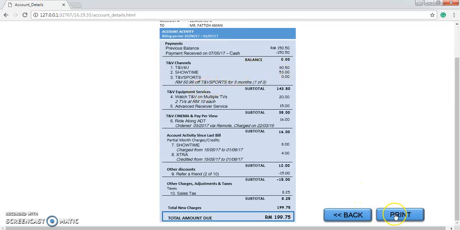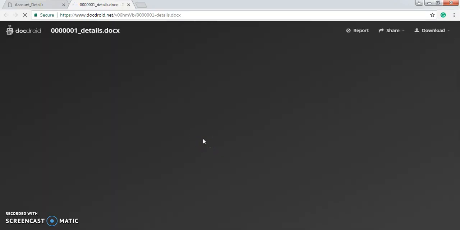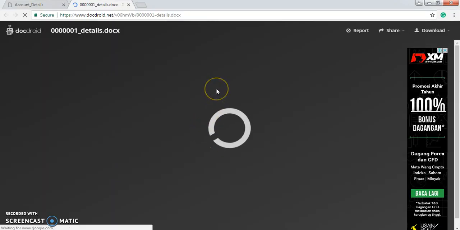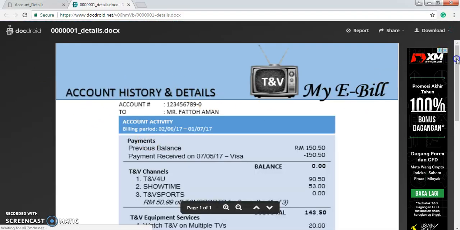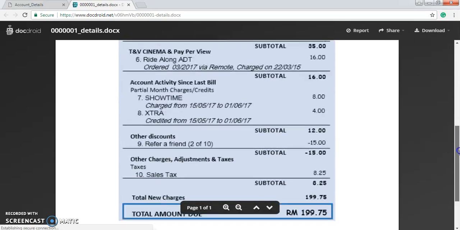So now I can also print this out. Just click the print button, and this will be the display of my details as a PDF.